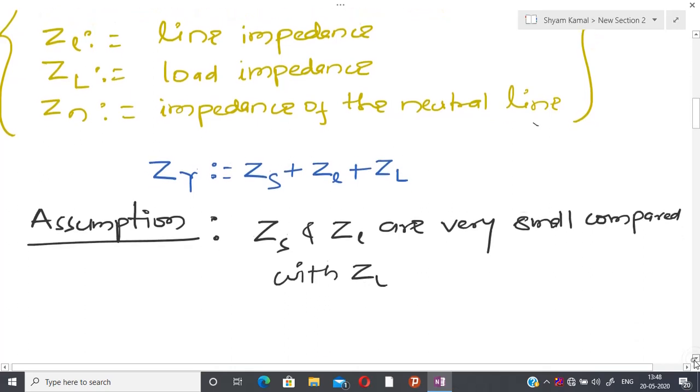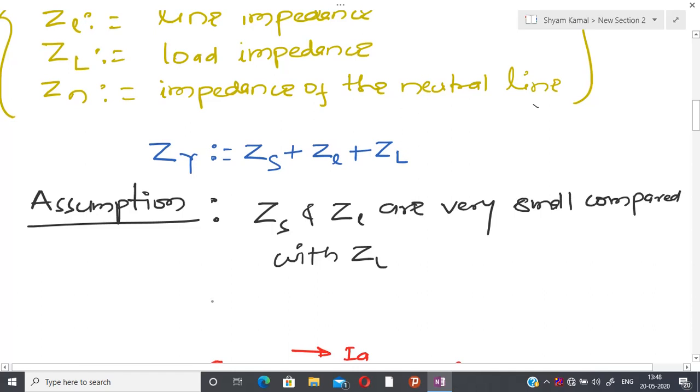In light of this assumption, I am writing like this: Z_Y is exactly equal to Z_L. So somehow we are putting all the impedance together. If suppose Z_s and Z_l are not small, then at that time we have to calculate Z_Y, and based on that calculation we have to modify all calculations, so things remain similar.